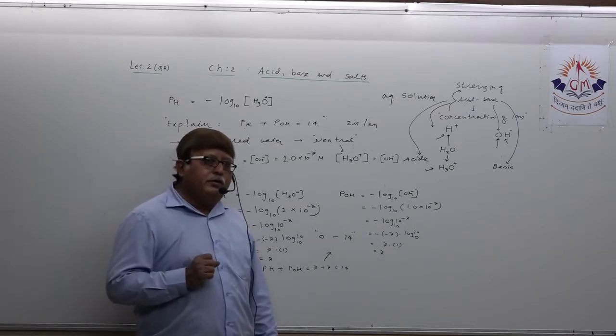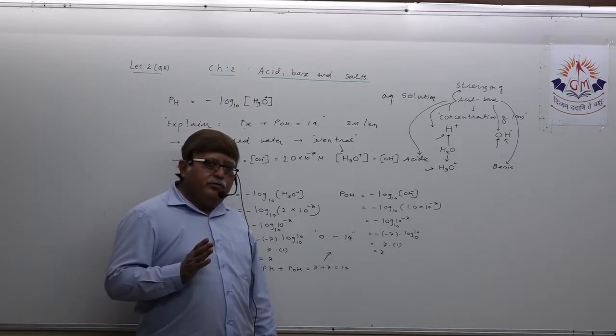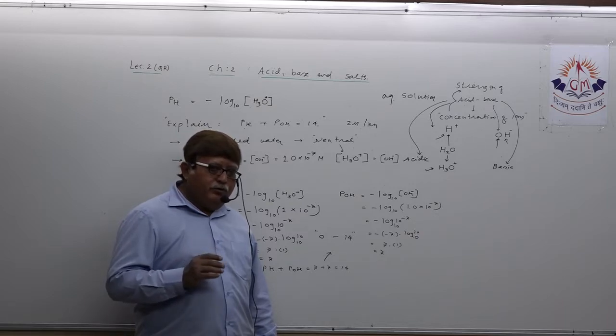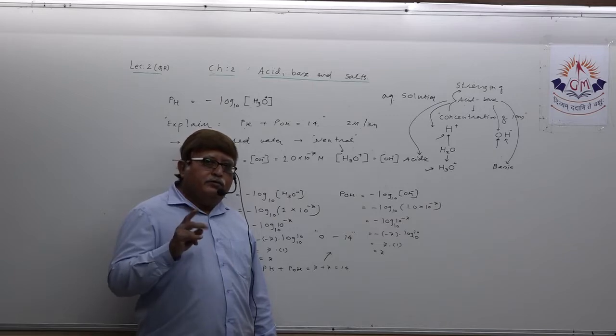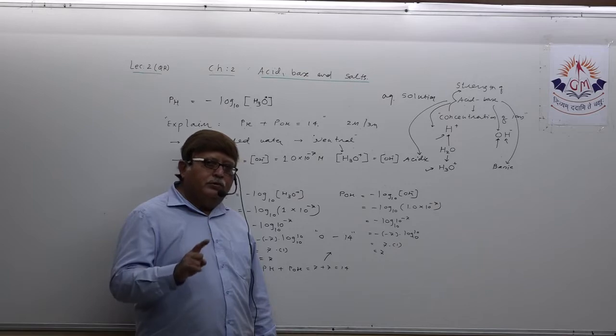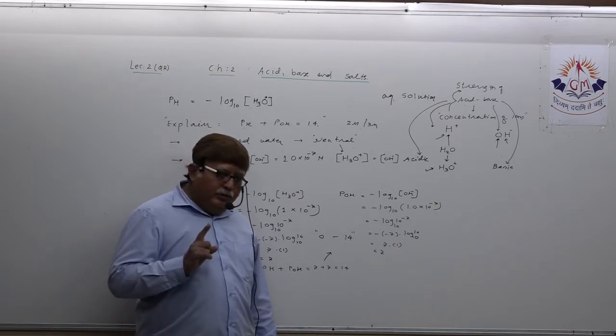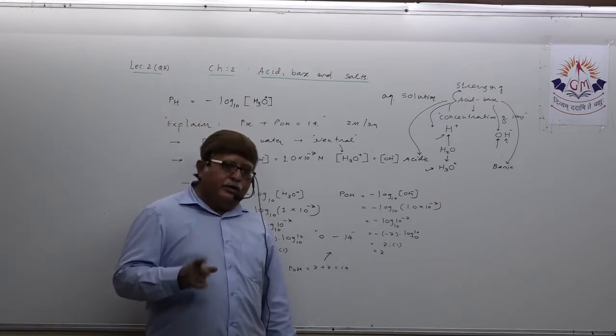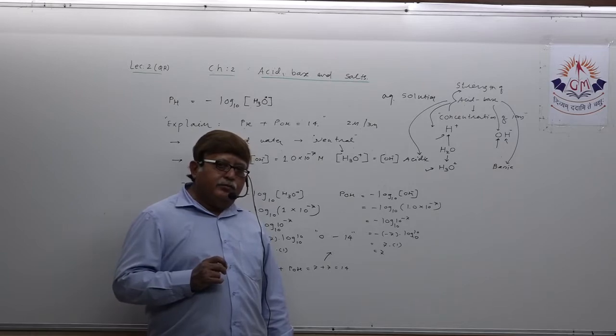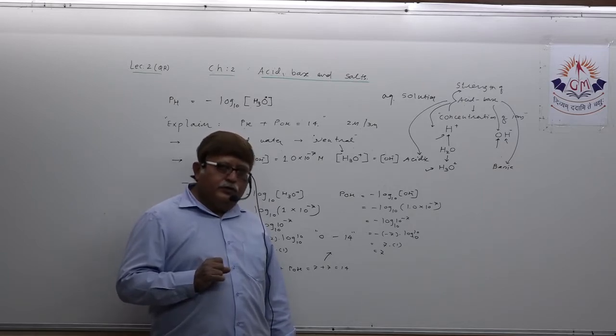The first one, the range of the pH scale is between 0 to 14. The second one to note down, the pH scale is applicable to only aqueous solutions. I am reiterating the same two statements again. The range of the pH scale is between 0 to 14.